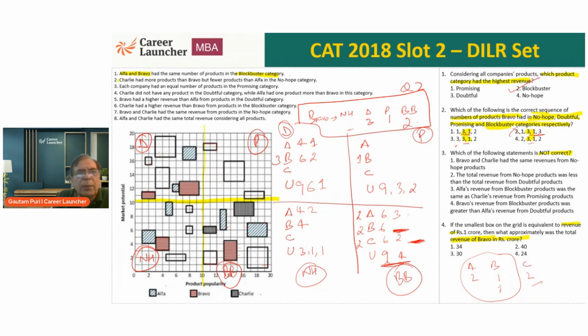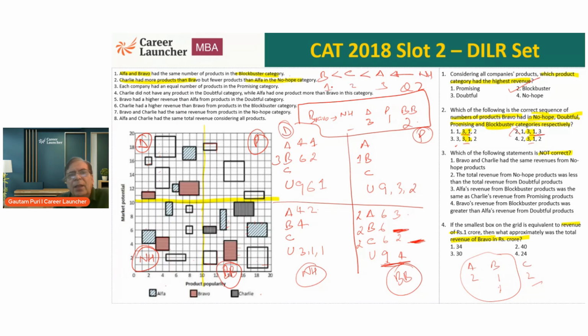Charlie has more products than Bravo, but fewer products than Alpha in the no hope category. Okay, and we are also interested in no hope only. What does that mean? How many products are there in no hope? 1, 2, 3, and then the 3 unknowns, 6. So there are 6 products in the no hope category. And the only combination which will satisfy this is 1, 2, 3.